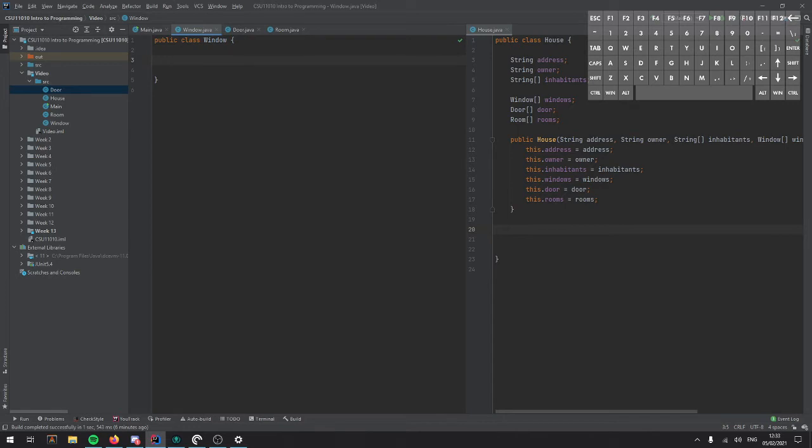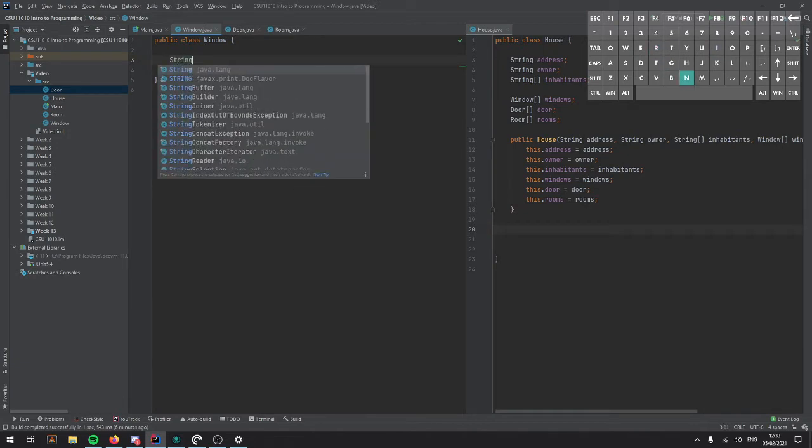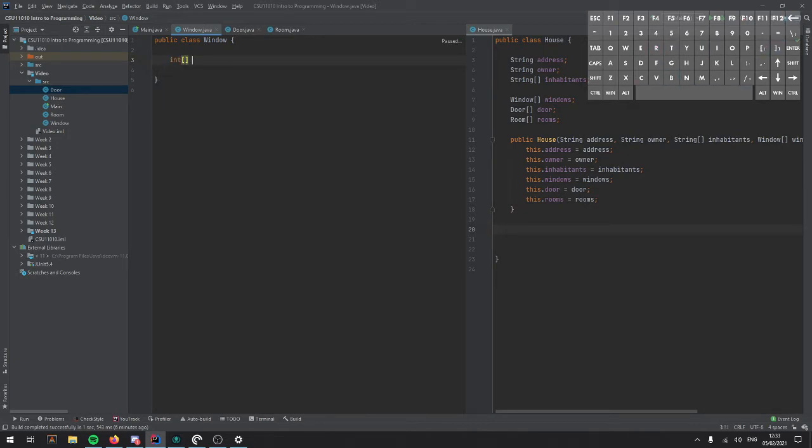So for our windows, we could have an array of ints, which is dimensions, so how big are the windows. We could have a boolean, which is double glazed, etc., etc. And again, we can create a constructor for that. And we can do the same for door.